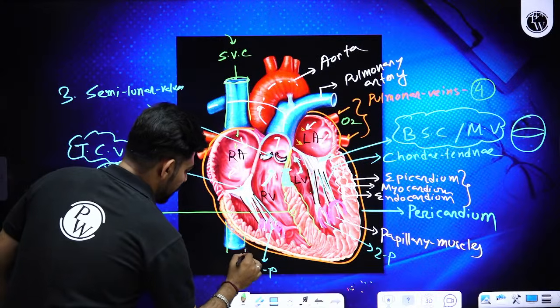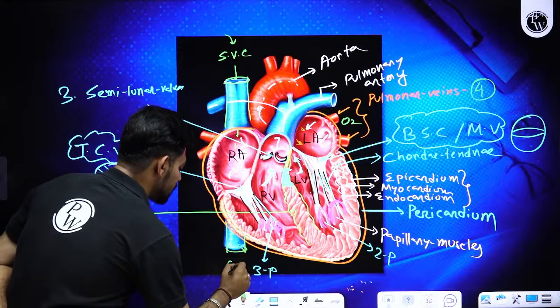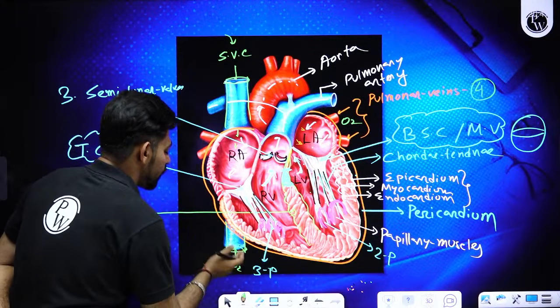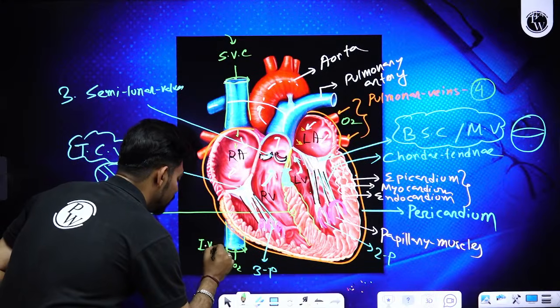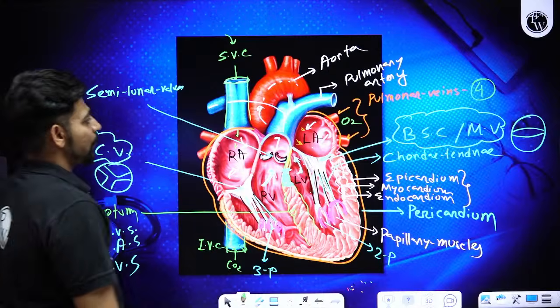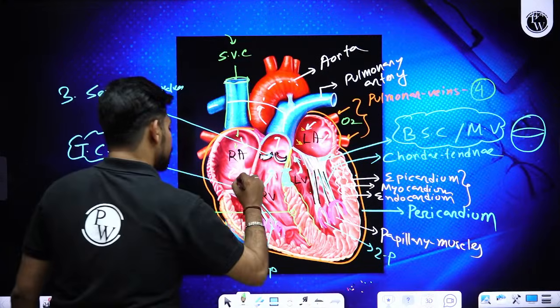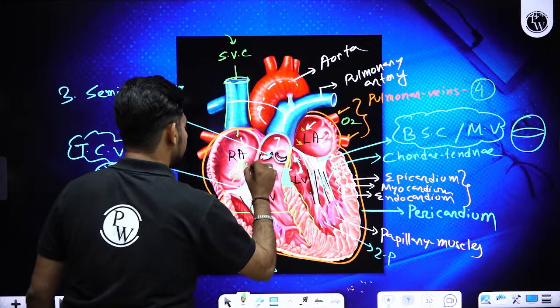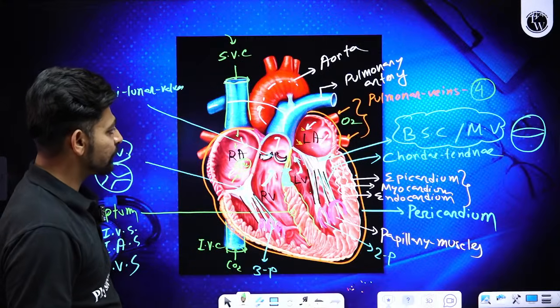This particular vein, another prime vein of your body, which is collecting deoxygenated blood from the lower organs, is called inferior vena cava. Inferior vena cava and superior vena cava, often we call them systemic veins, and they are pouring deoxygenated or carbon dioxide rich blood inside the right atrium.